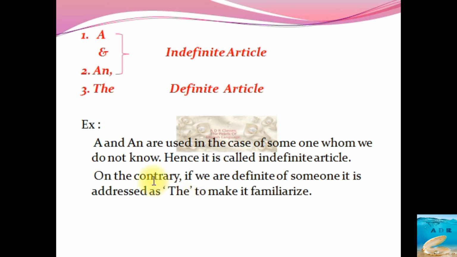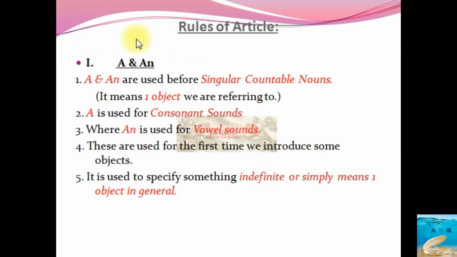So, a and an are indefinite articles. The is the definite article. Now, there are certain rules to follow. The first rule is, a and an are used for singular countable nouns. It means one object we are referring to. For example, countable nouns that we can name and we can count. So, singular is the countable noun here. For singular forms only we are supposed to use a or an.